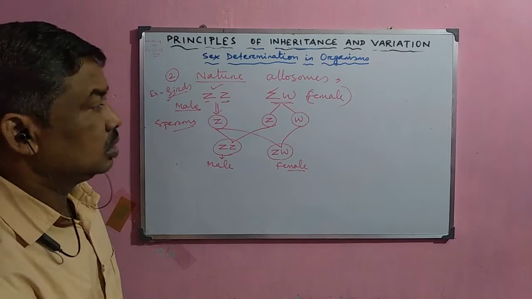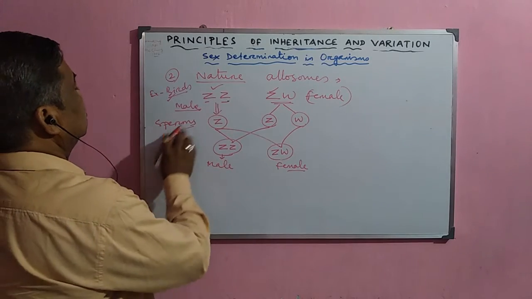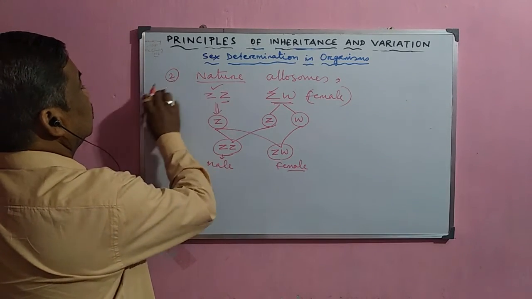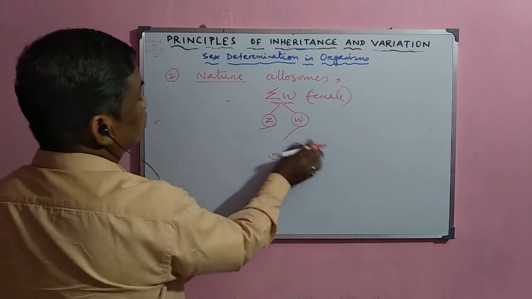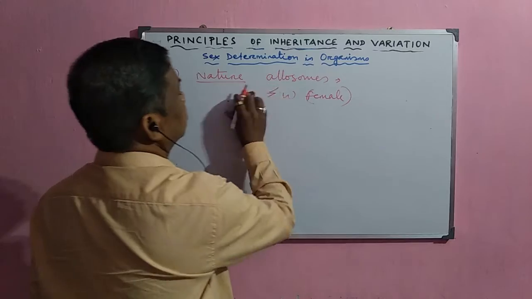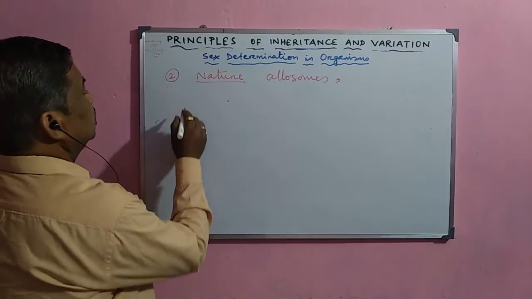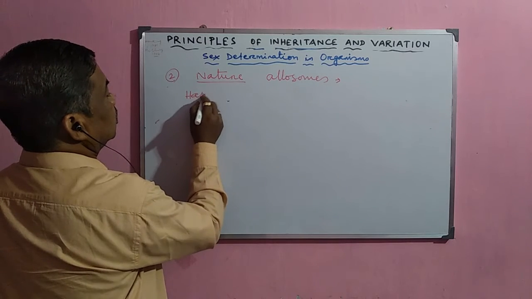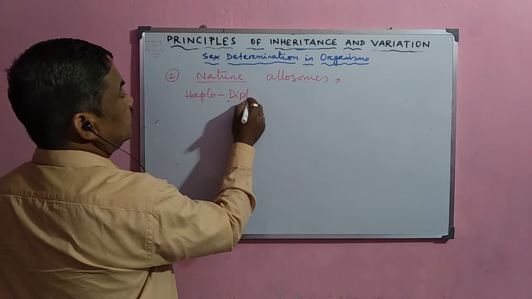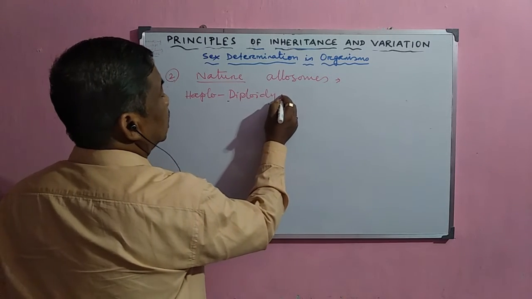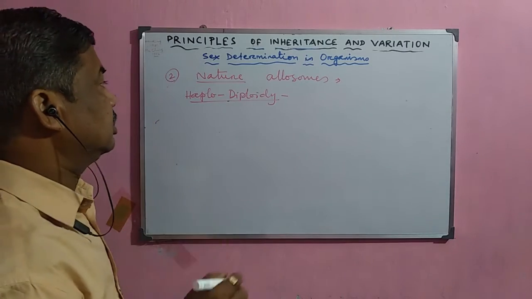Now, next one, another type of sex determination which occurs in certain insects like the honeybee. In case of honeybee, this is called haplodiploidy type of sex determination. Then what is this haplodiploidy type of sex determination?